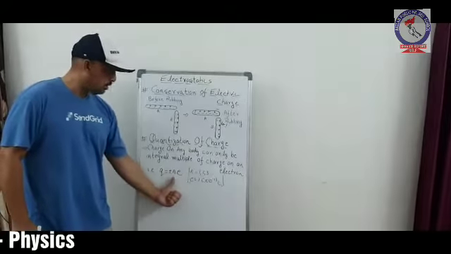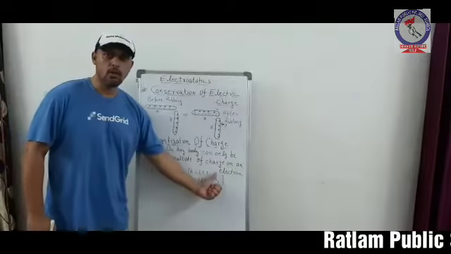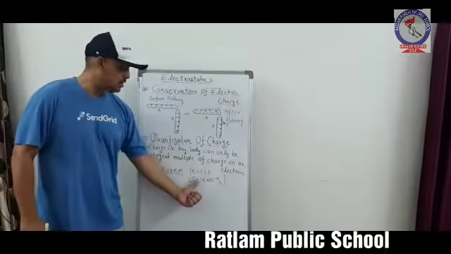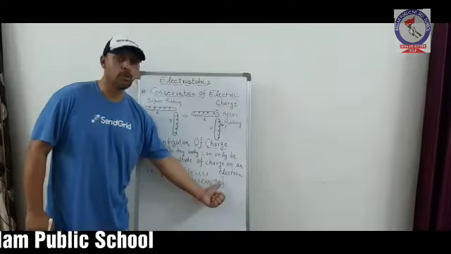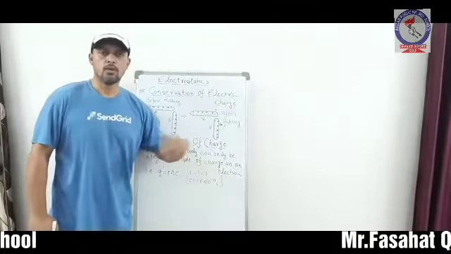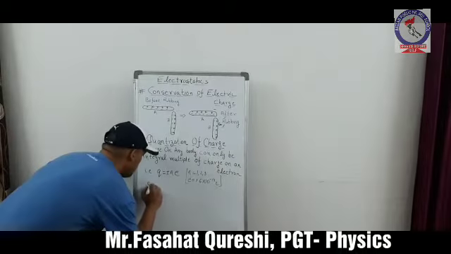We can explain this with the help of this small expression, Q equals n e, where n can be any value 1, 2, 3 and e is the charge on an electron, which is 1.6 multiplied by 10 raised to power minus 19 Coulomb.